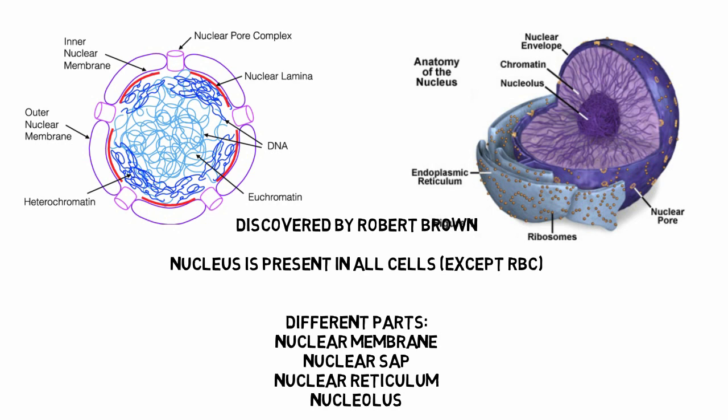As I have mentioned, there is a structure known as the nuclear reticulum. These nuclear reticulums are of two types. If it is lightly colored with the stain, it will be known as euchromatin, and if it is heavily stained, it will be known as heterochromatin.